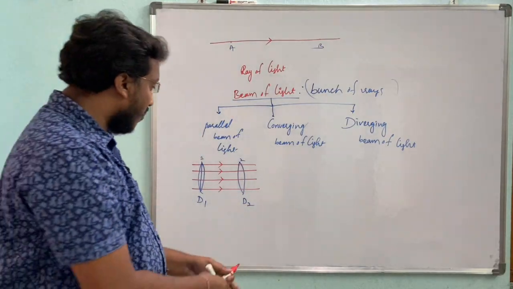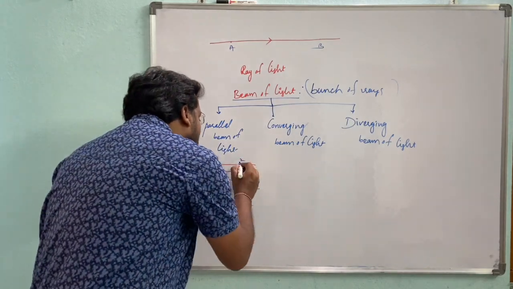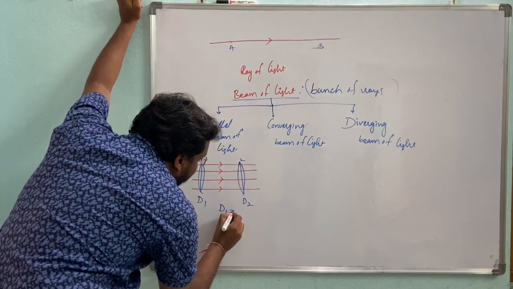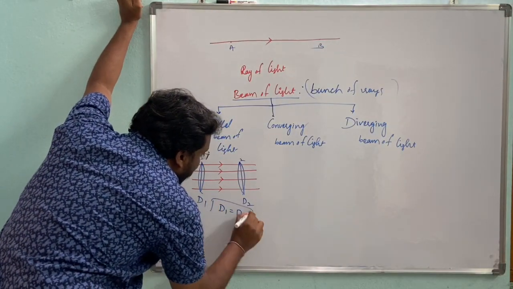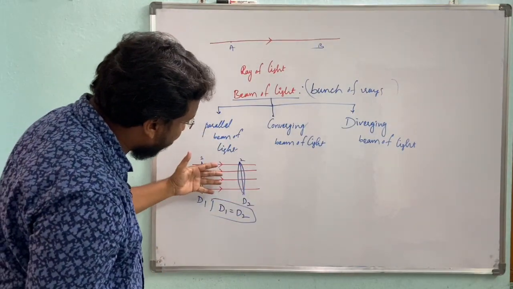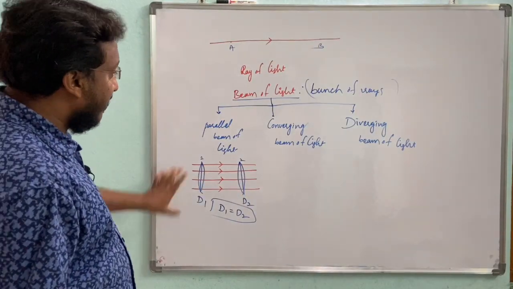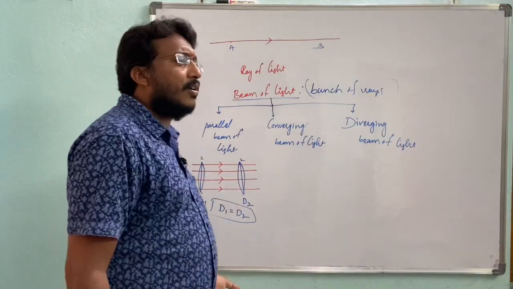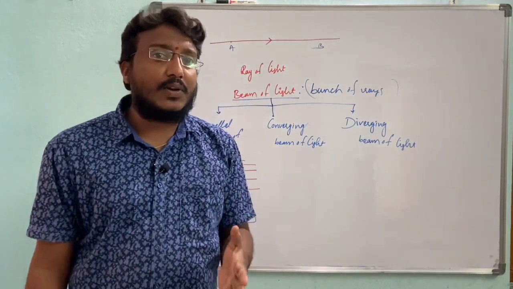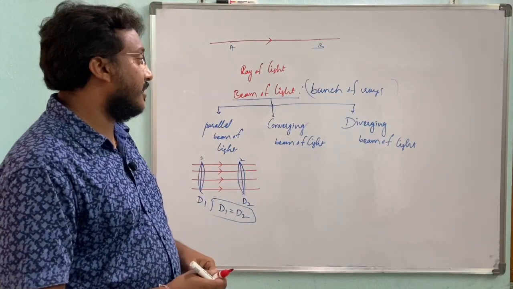Here D1 is equal to D2. So in a parallel beam of rays, the diameter of the rays is not changing at all. This is called a parallel beam of light. Or in simple terms, two or more rays, a bunch of rays, which travel parallel to each other is called a parallel beam of light.